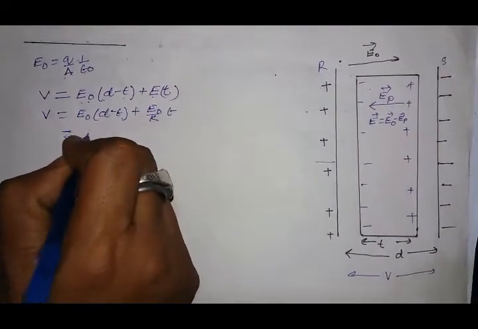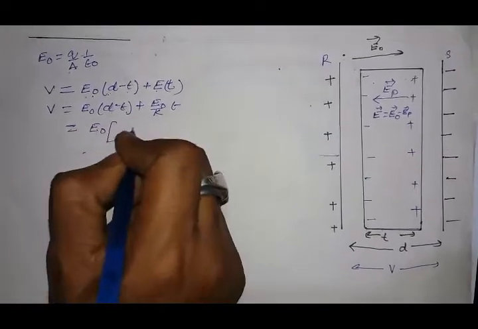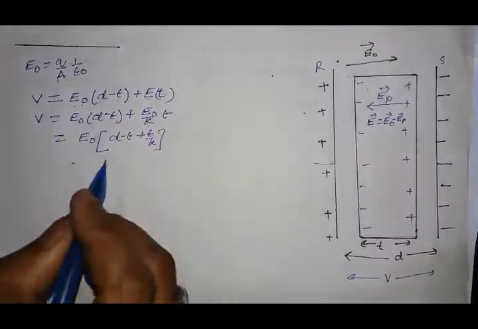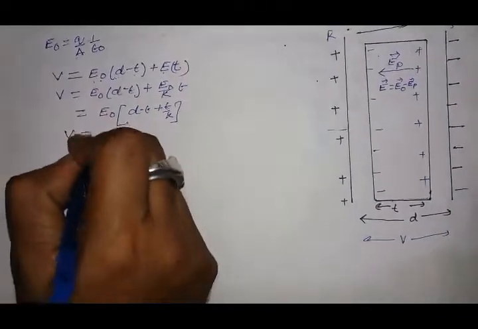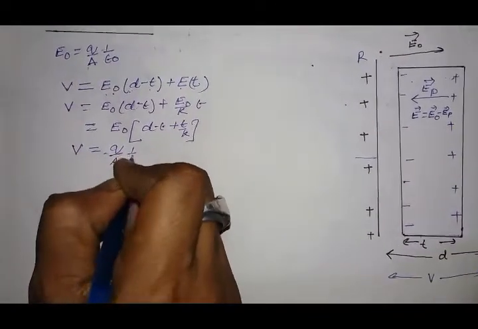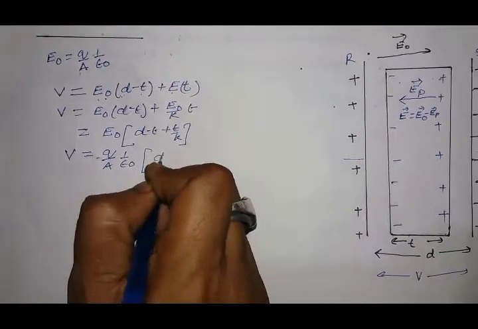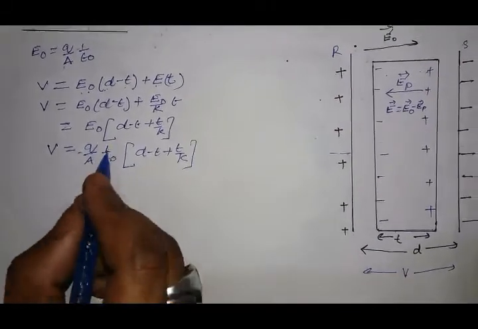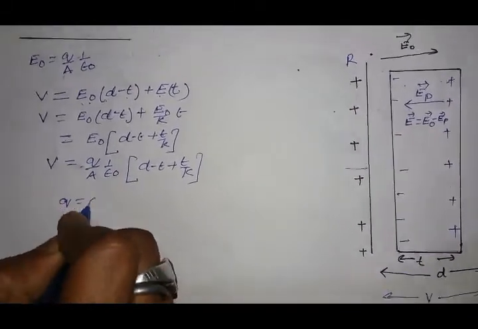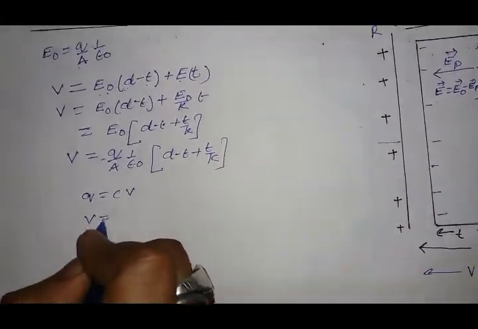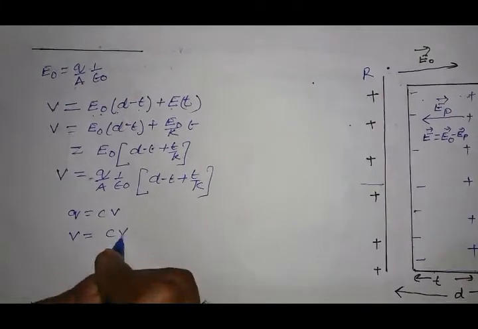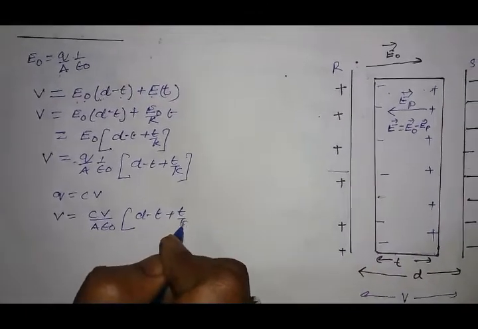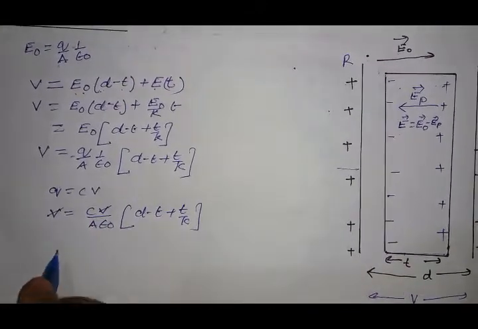This is equal to E naught times d minus t plus t by K. Now V equal to Q by A, 1 upon epsilon naught, d minus t plus t by K. Now Q equal to C into V. So V equal to CV upon A upon epsilon naught, d minus t plus t by K. This V and V cancel.